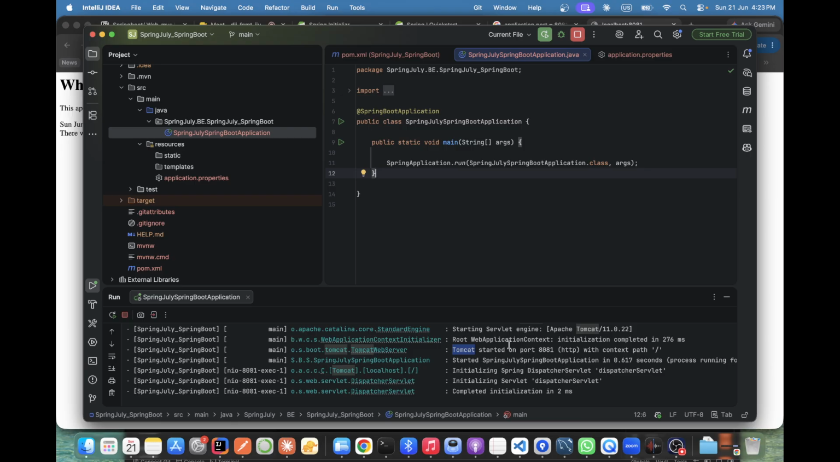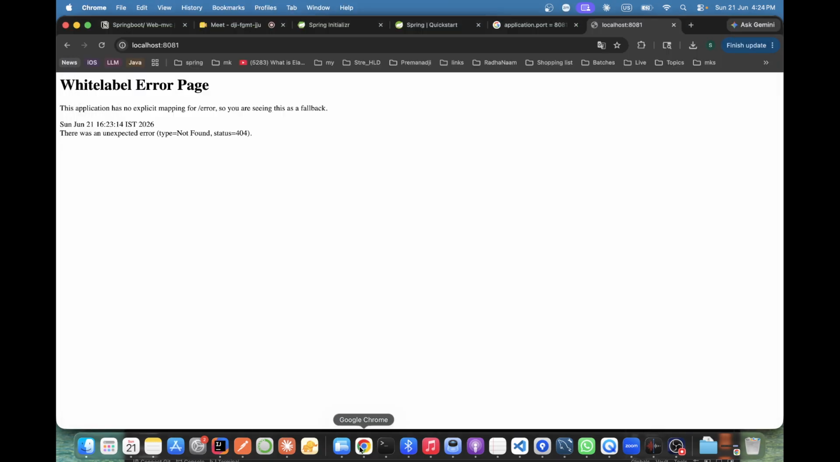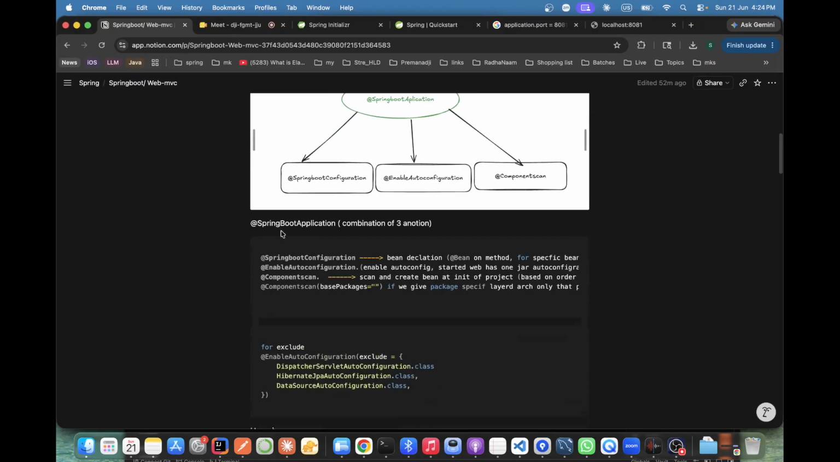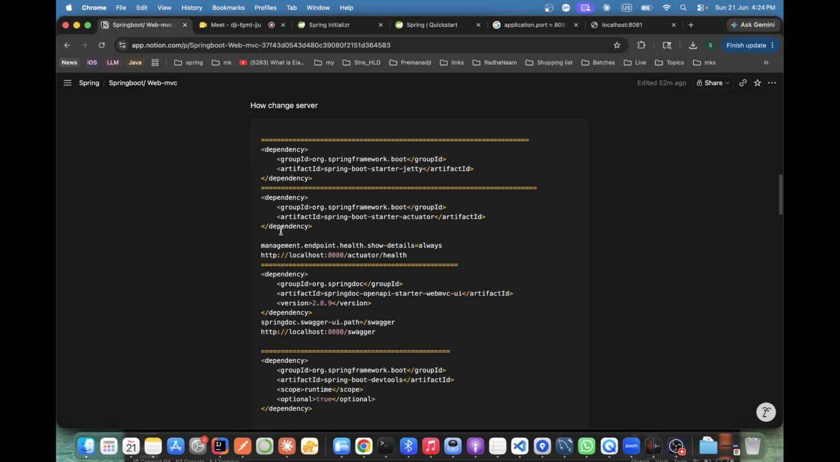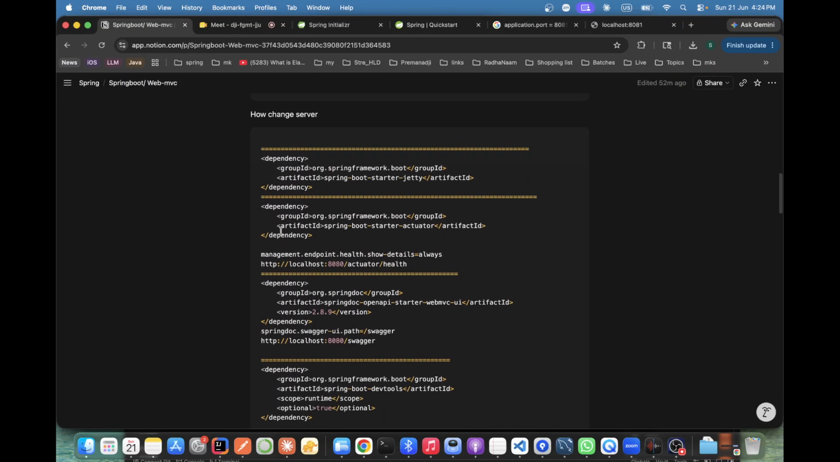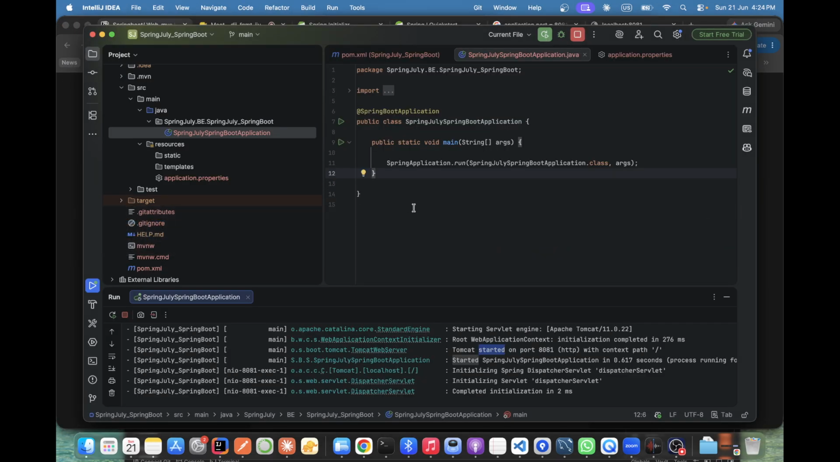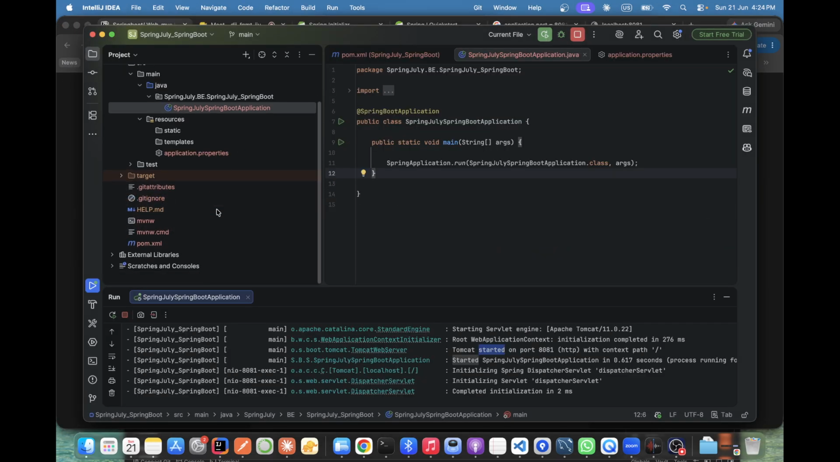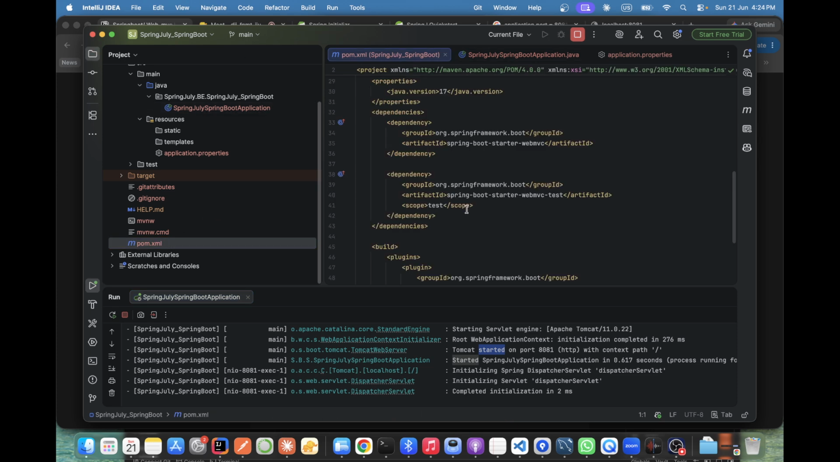So my question is, they are saying Tomcat server is being used. Can we change it to another server like Netty? See here, if I want to change the server to Netty, what do I do? I change it here. I need to add one more dependency for Netty. By default it is taking Apache Tomcat.